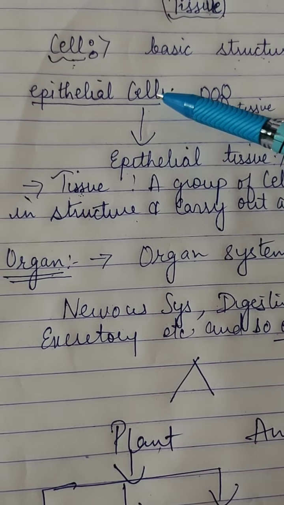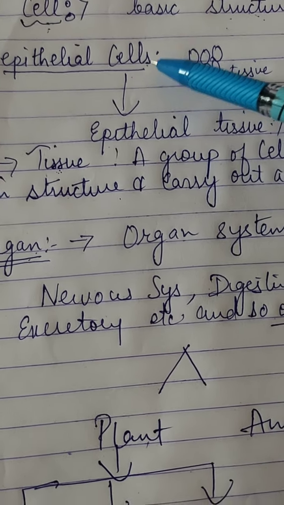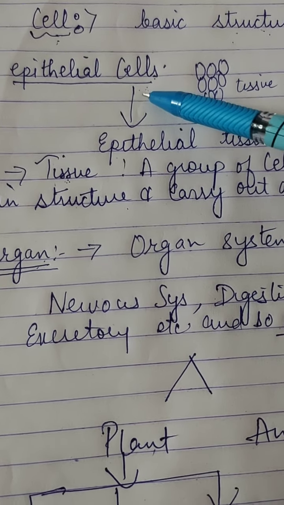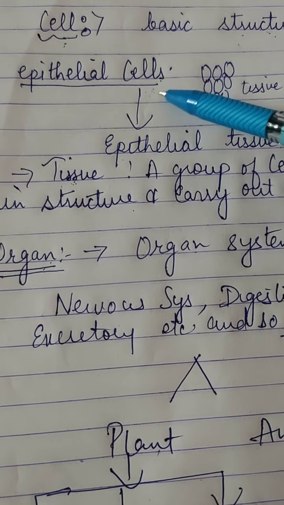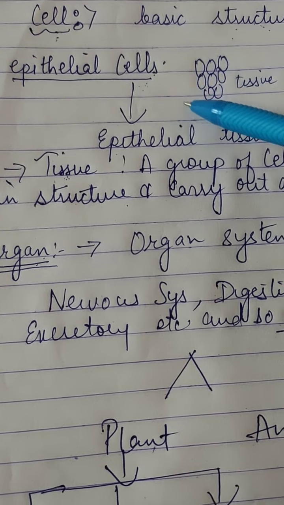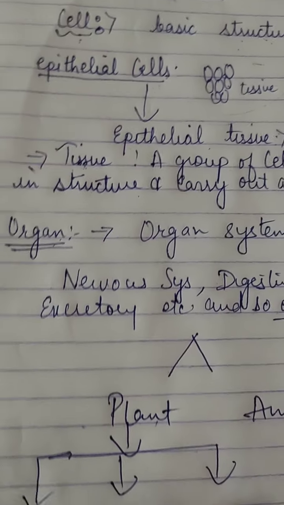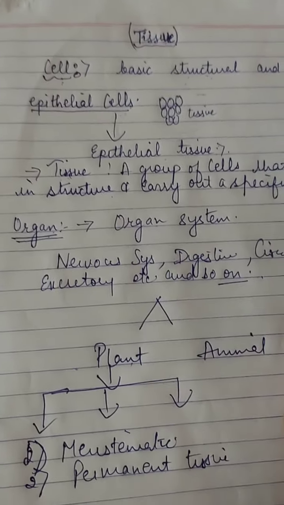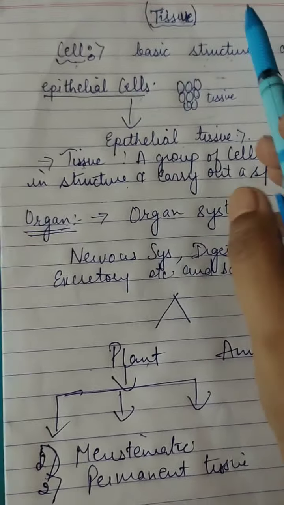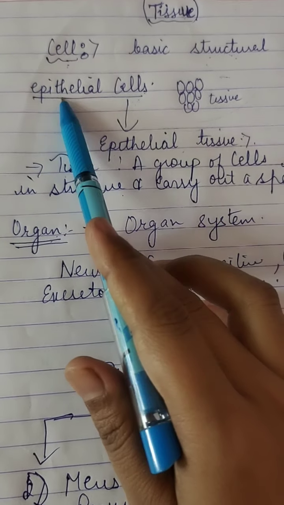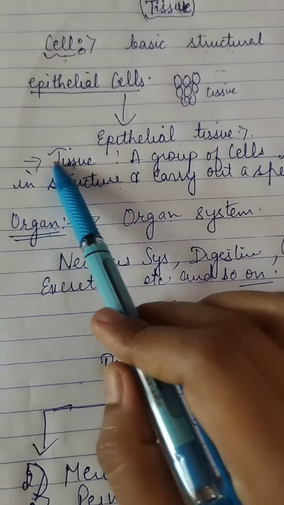So here I am taking the example of epithelial cell. Epithelial cells are present in the skin, and when these cells combine, they form a tissue. Further, it forms epithelial tissue. So now let's begin with the title of the chapter, tissue. What is tissue? As we know that cells when combined form a tissue.